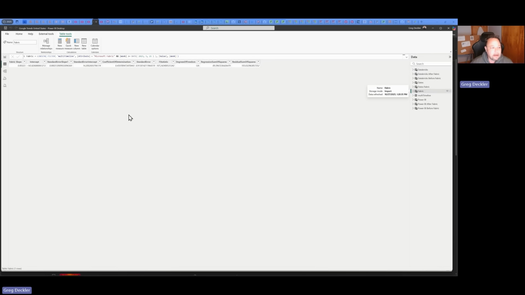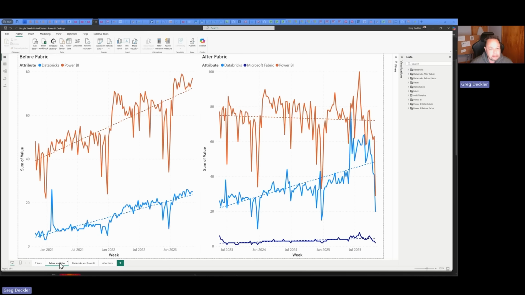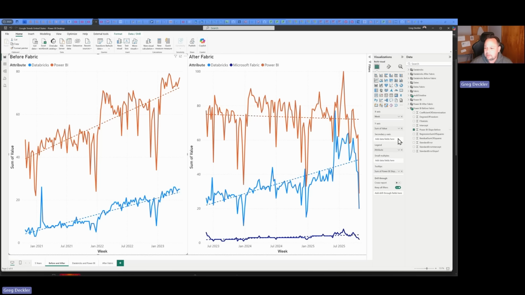Then I created these two right here. As you can see, this is before Fabric, Databricks and Power BI. If we hover over any point, you can see that these lines are diverging, which means the slope for Power BI, before Fabric, differs. Let's put this into a tooltip. So Power BI before Fabric, we put the slope into the tooltip, and the Databricks before Fabric slope into the tooltip.